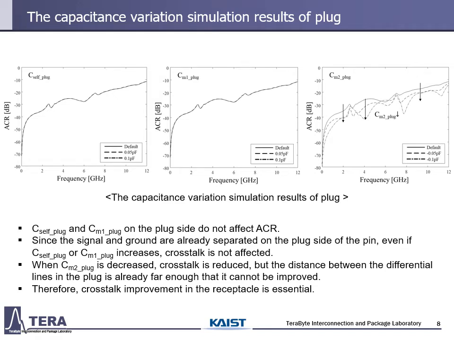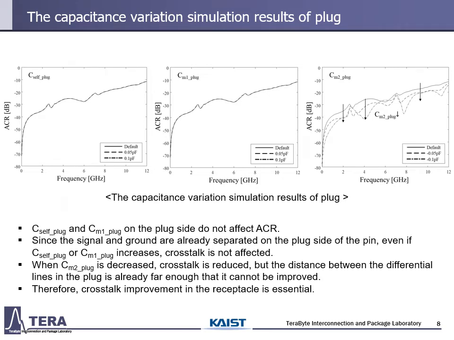This is the simulation result by changing the capacitance of the plug side. ACL is compared. First, ACL is the attenuation to crosstalk ratio, and it can be considered as a number indicating how large the crosstalk is compared to the insertion loss. At this time, there is no difference in ACL by changing the self-capacitance and the M1 capacitance. Since the signal and ground are already separated on the plug side of the pin, even if C self and CM1 increase, crosstalk is not affected.